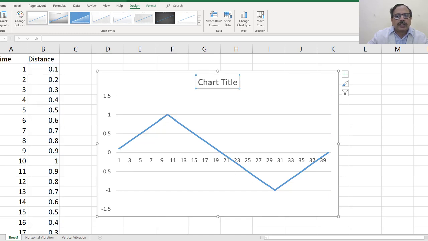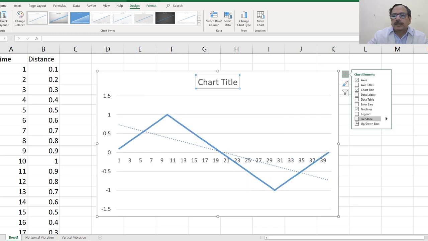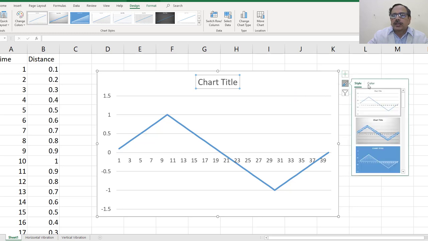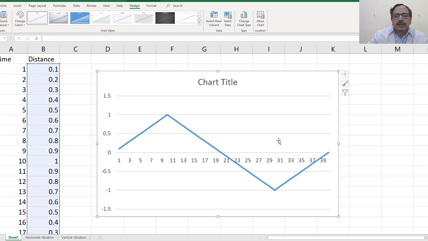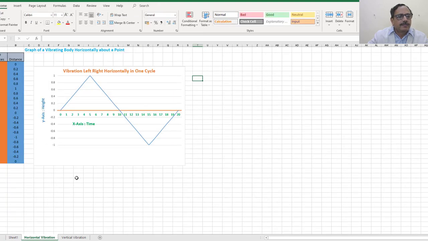Now if you want to change the title, you want to insert anything, you have various things here: axes, data labels, data table, gridlines, etc. You want to change also the style or color of the graph, or you want to do any other things, all that is available here. One can try and experiment to get the good insight of this. You can also color these two, for example, the way we have done here. So we have taken, say, time instance 0 when its position was 0, when it is 1 its unit distance was, let me increase this.